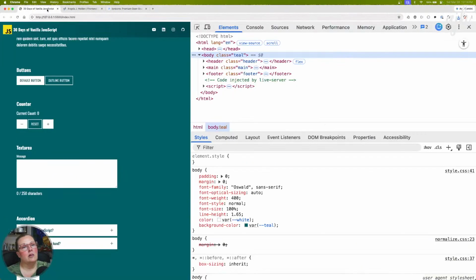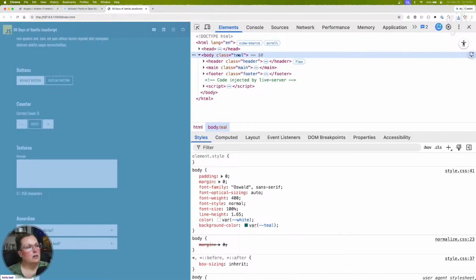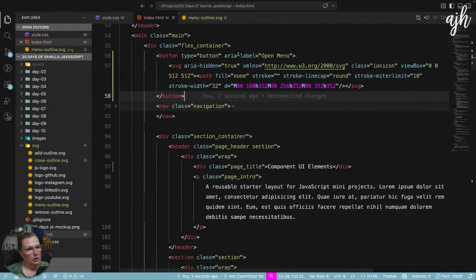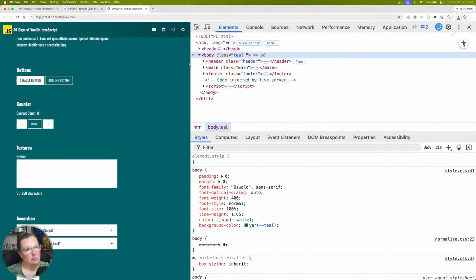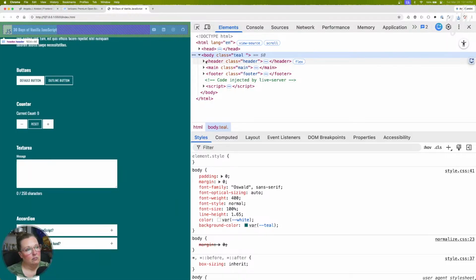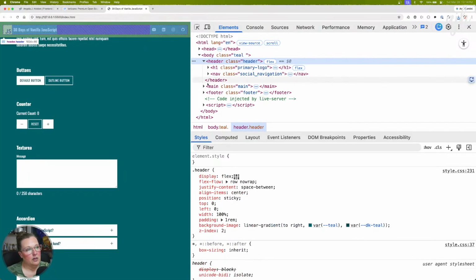And that's not going to be styled. Menu. Oh, actually, I put in the wrong one, didn't I? No, that's the right one. Where is it? I don't see it.